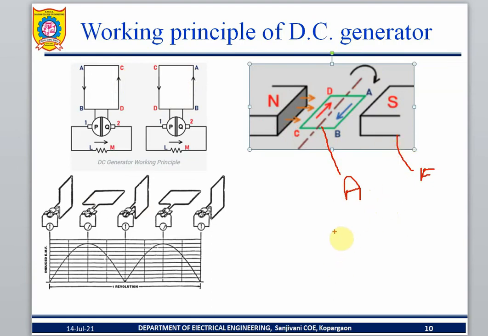For example, a generator. This is a generator. A generator will produce the electrical output. For example, a DC generator. So, electrical output. What is the coil here? This is called the armature coil.